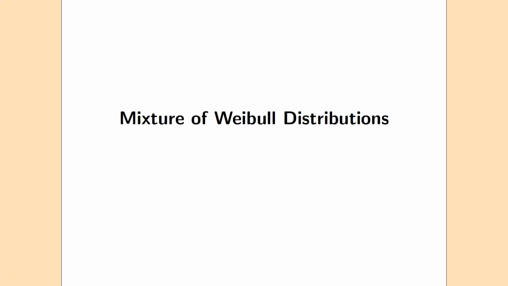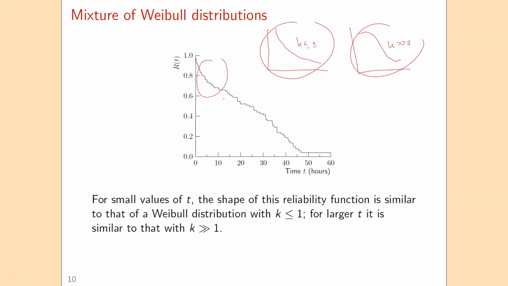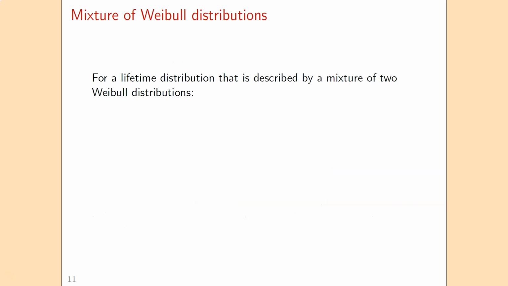And if we mix two Weibull distributions, then we also basically have a new distribution. And we are doing that here because what you maybe remember is that if the k of the Weibull distribution is at most 1, then the shape of the reliability function is something like this. If the k is significantly larger than 1, then the shape is more something like this. And what we see here in this Kaplan-Meier reliability function is that it starts more like this, and later on we see kind of this pattern. So that could be a reason to fit a mixture of two Weibull distributions in this case. So that's what we are going to do.